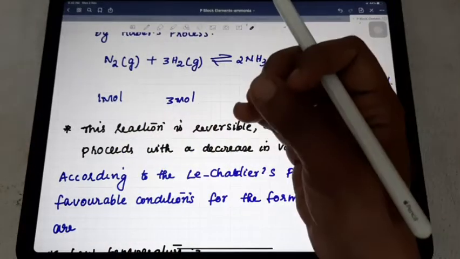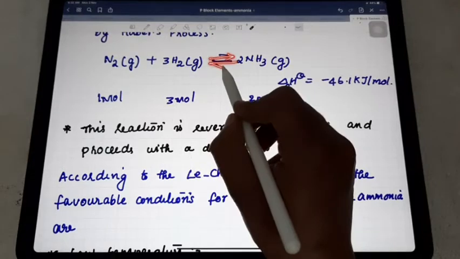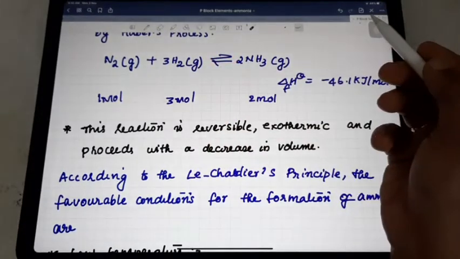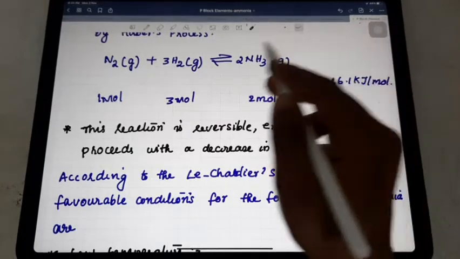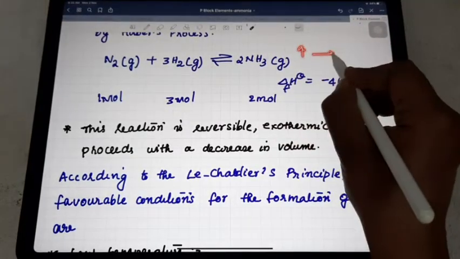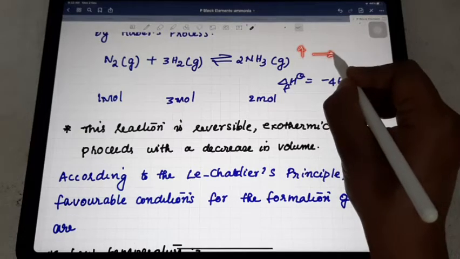One direction is exothermic, the other is endothermic. Where heat is expelled, it is exothermic; where heat is absorbed, it is endothermic. So when we increase the temperature, the system reduces that by changing in the direction where heat is absorbed, that is the endothermic one.